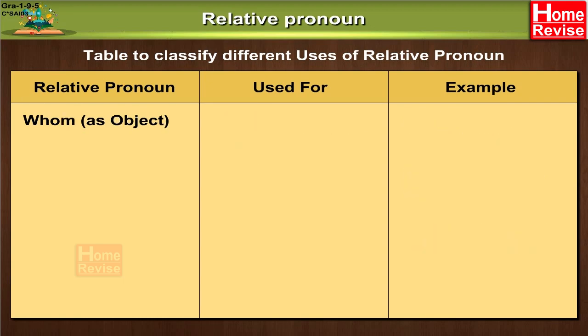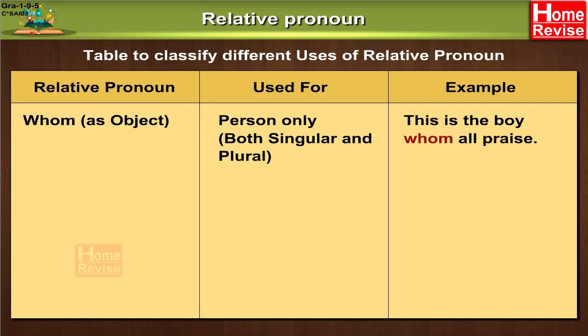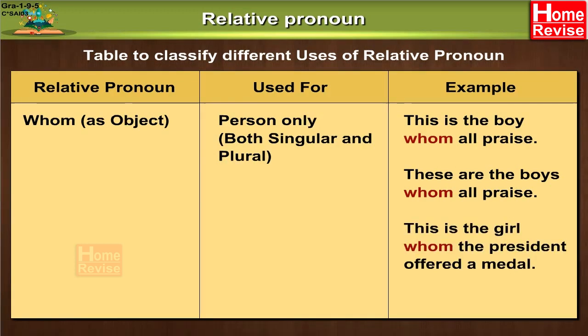Whom, used as object, used for person only, both singular and plural. Examples: This is the boy whom all praise. These are the boys whom all praise. This is the girl whom the president offered a medal.